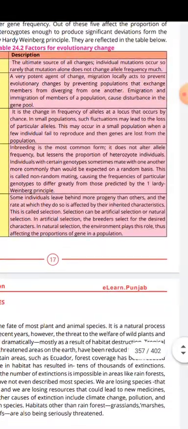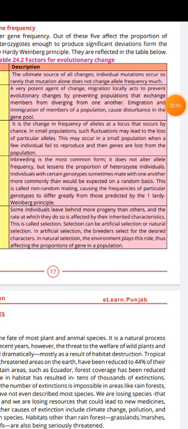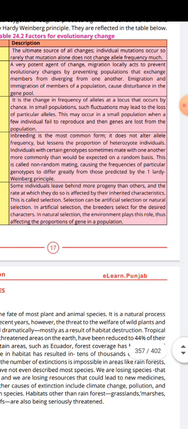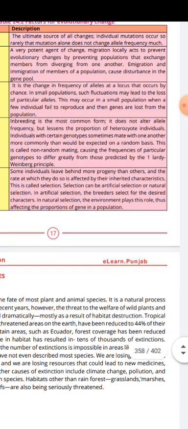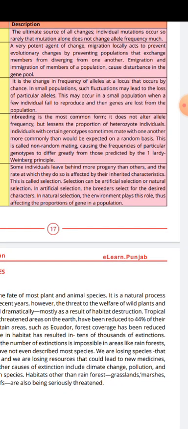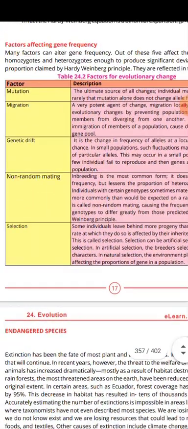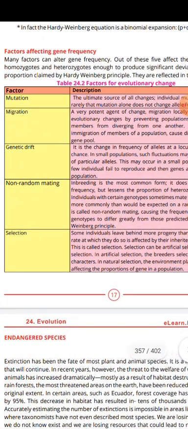Non-random mating. Inbreeding is the most common form. It doesn't alter the allele frequency but lessens the proportion of heterozygote individuals. Individuals with a certain genotype sometimes mate with one another more commonly than would be expected on a random basis. This is called non-random mating, causing the frequency of particular genotypes to differ greatly from those predicted by the Hardy-Weinberg principle.